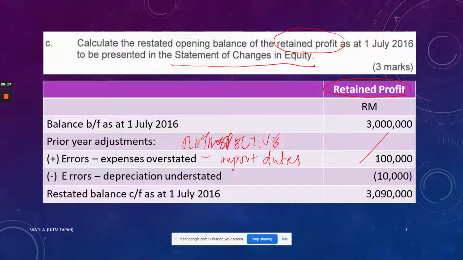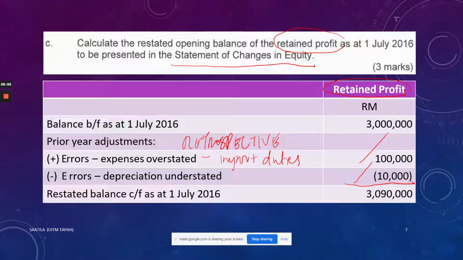The second one is the depreciation that has been understated. If the depreciation has been understated, it means that before this, your retained profit was somehow overstated. So now you need to go and reduce the retained profit with the depreciation that has not been provided correctly in the prior year, that is 10,000. And therefore, your restated balance, before you add up the profit for the year or deduct dividends whatsoever, you will stop at this figure, which is 3,090,000.